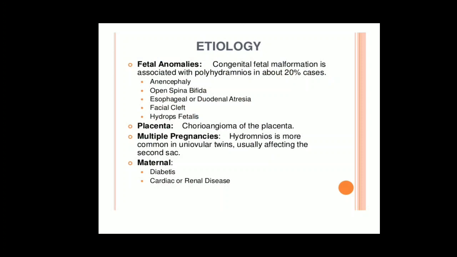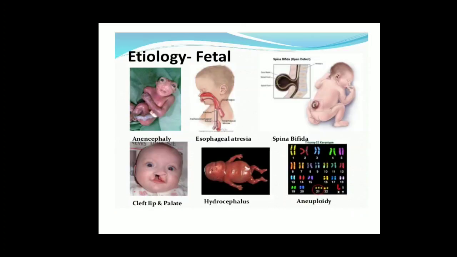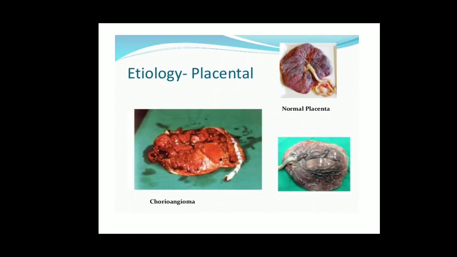When you come to placental etiology, if there is a chorioangioma of the placenta, or any tumor of the placenta, again it will lead to polyhydramnios. Next comes multiple pregnancy, like a twin pregnancy, where the second sac is more affected. Next, maternal causes: if the mother has maternal diabetes like gestational diabetes, or any cardiac disorder or renal disease, there is a chance of developing polyhydramnios. So these are all the placental etiology.